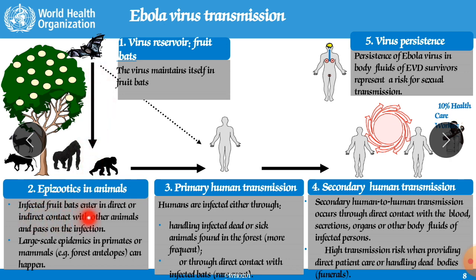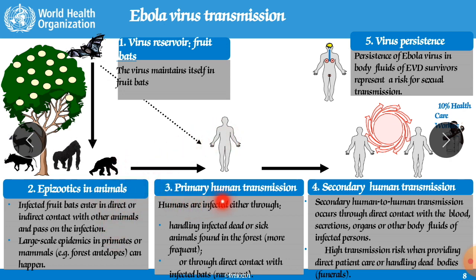Affected fruit bats enter into direct or indirect contact with other animals and pass on the infection. A large scale epidemic in primates or mammals, for example forest antelopes, can happen, meaning mostly it is transferred to these antelopes. These antelopes are again hunted by human beings.